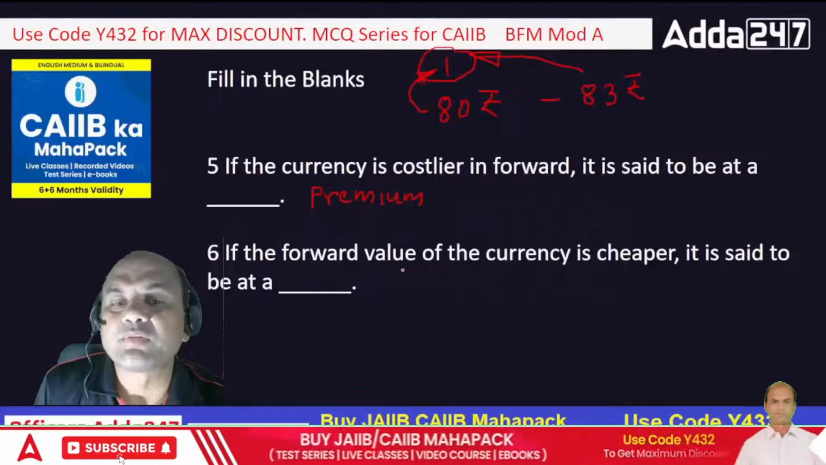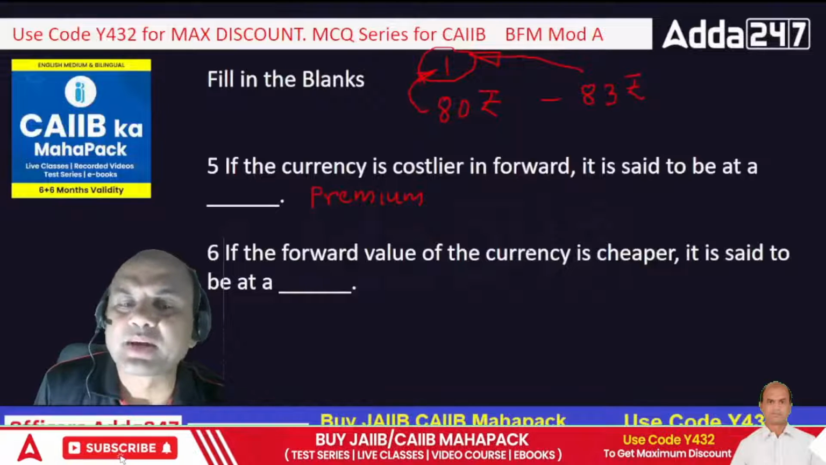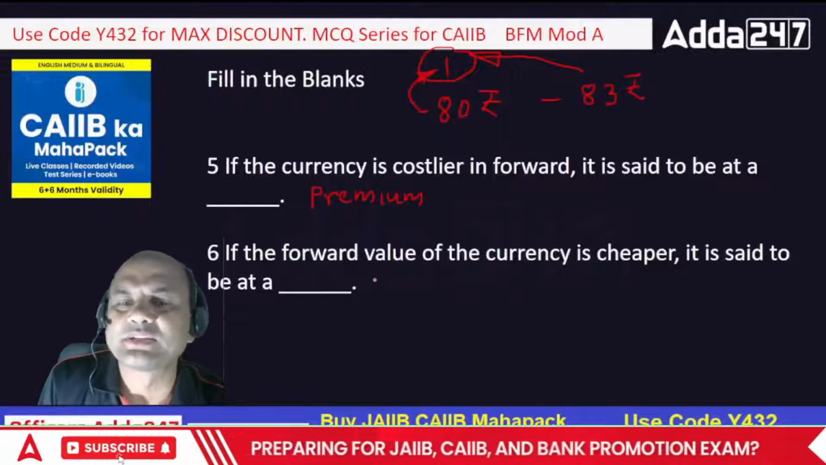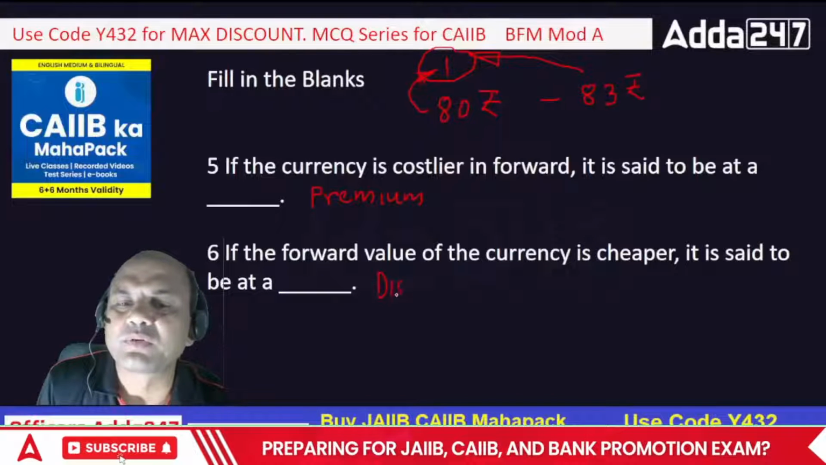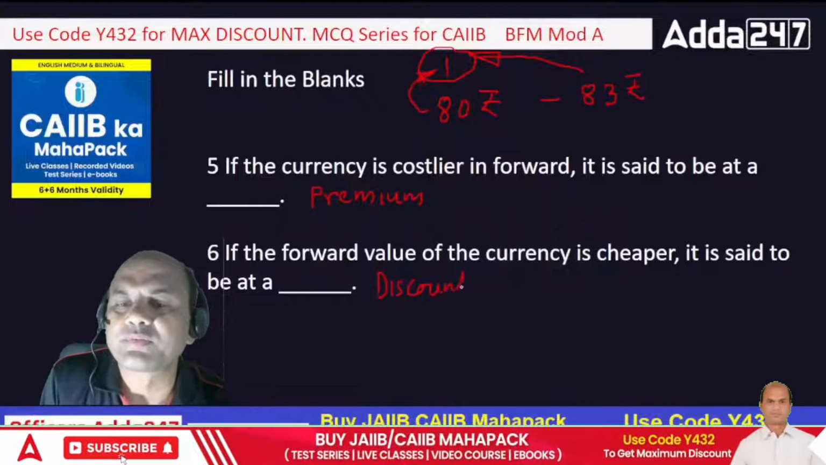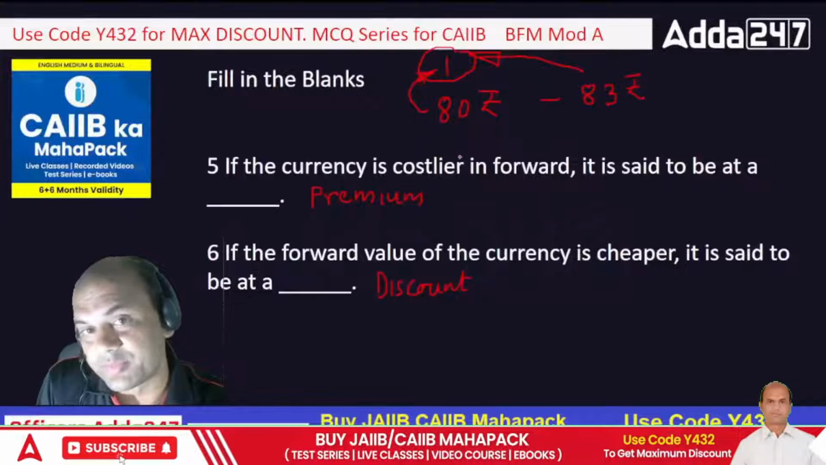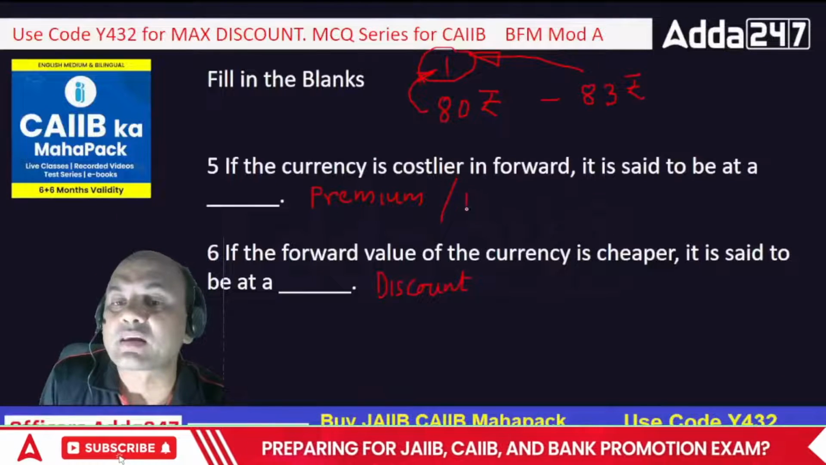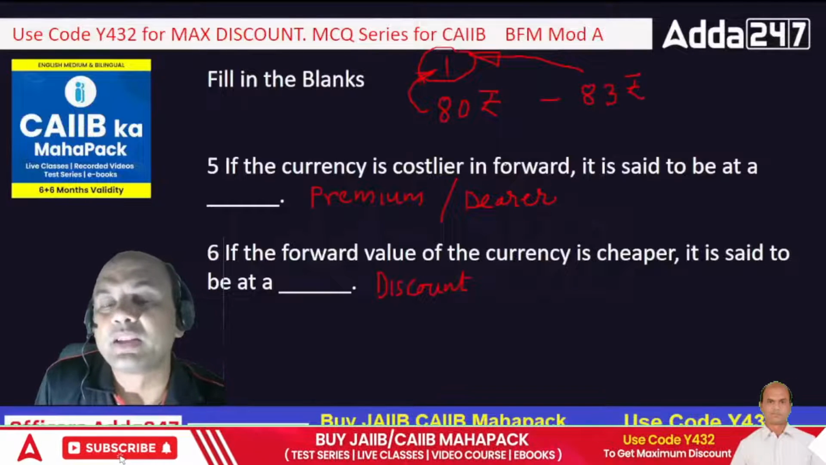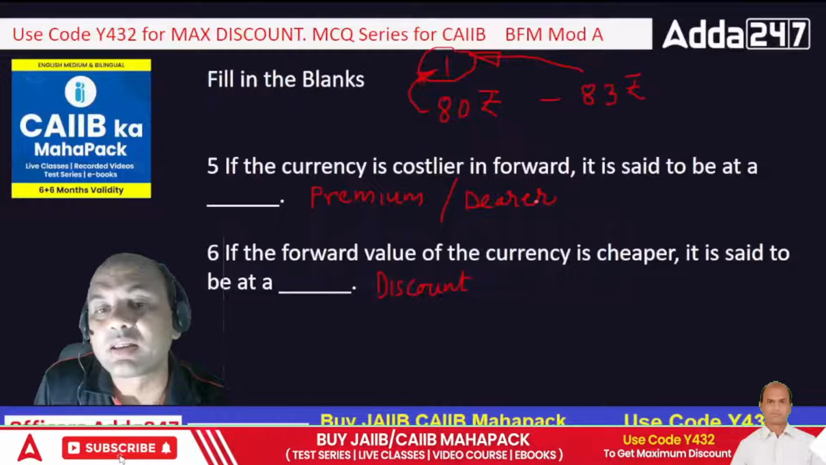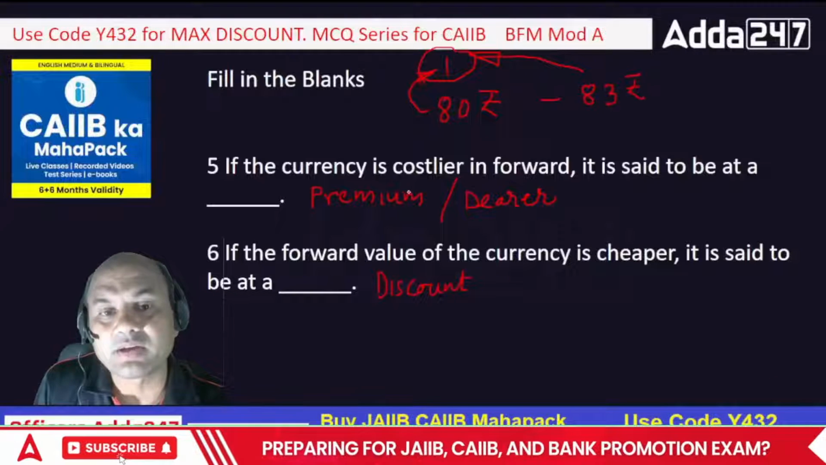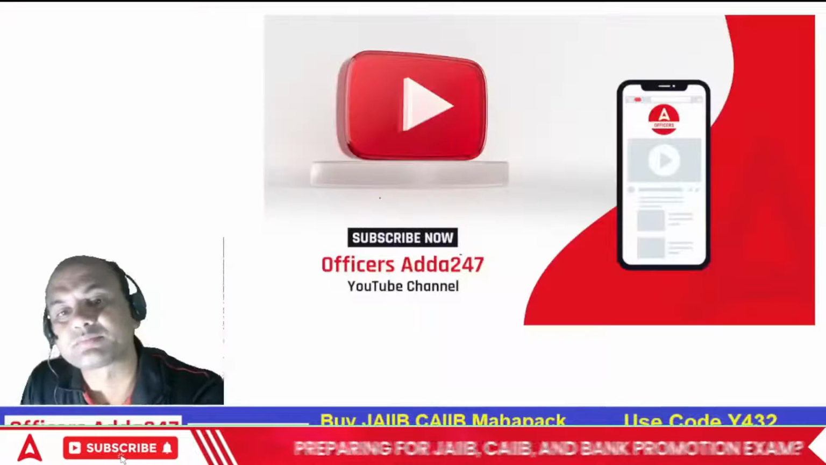Second one. If the forward value of the currency is cheaper, it is said to be at a discount. It's a simple one, once you know this part. There is also one more word: if it's costlier, it is also said to be dearer. This word is used many times in the exam. Dearer means at premium. Getting this, everyone?